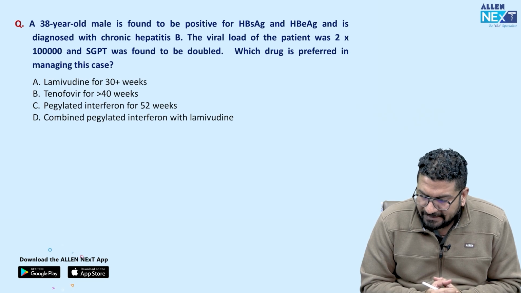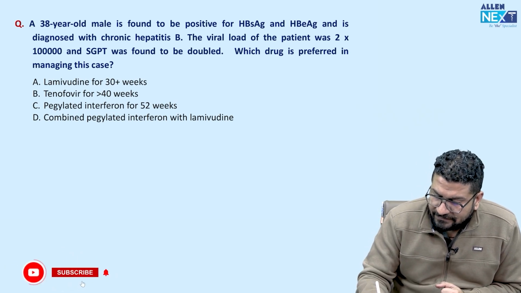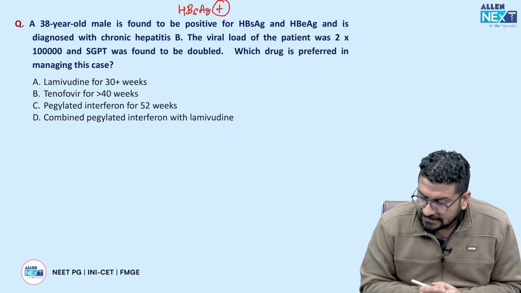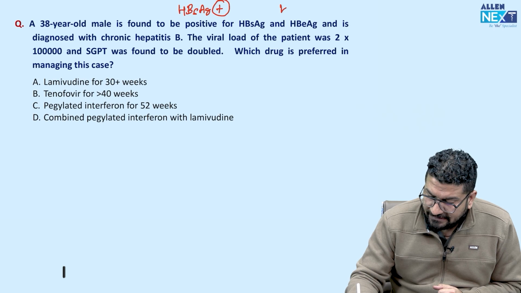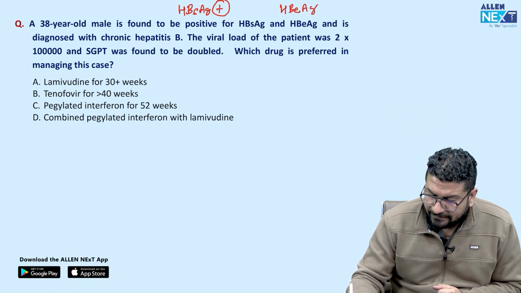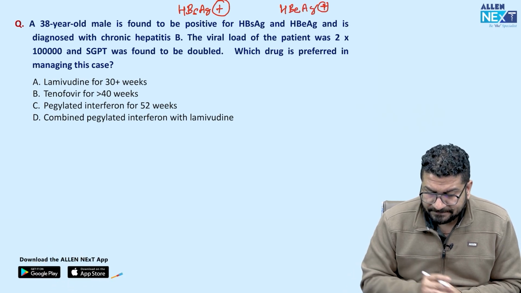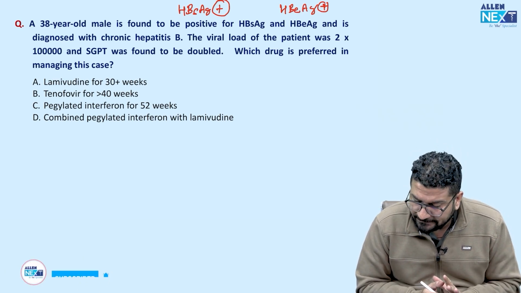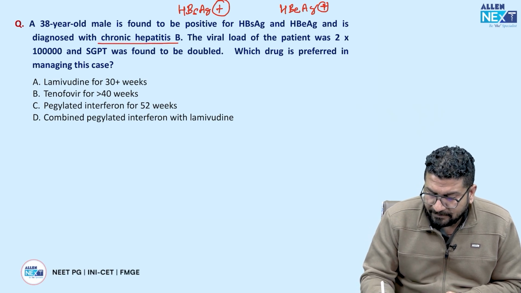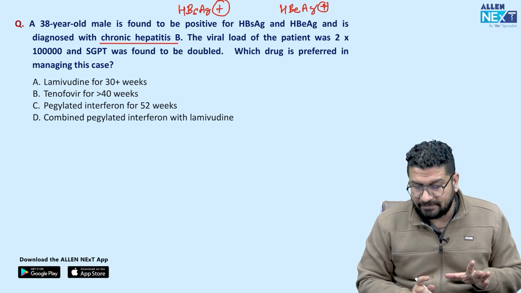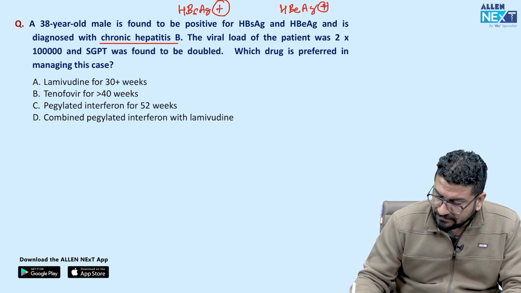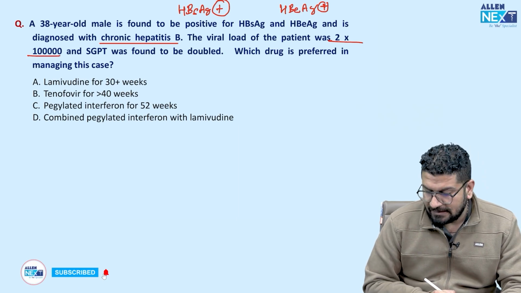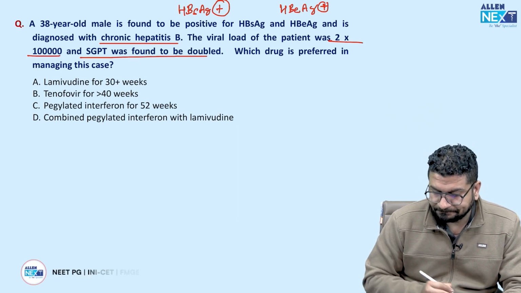Okay, 38-year-old male is found to be positive for HBs antigen. So hepatitis B surface antigen is positive, and HBe antigen is positive. So hepatitis B surface antigen is positive means virus entered. HBe antigen positive means virus is replicating. इसका मतलब ये infective disease है. So he was diagnosed with chronic infective hepatitis B. Viral load is 2 into 10 to the power 5. And SGPT was found to be doubled.